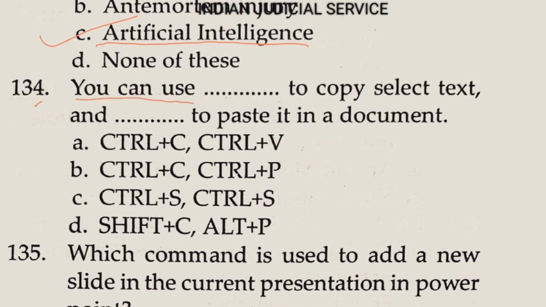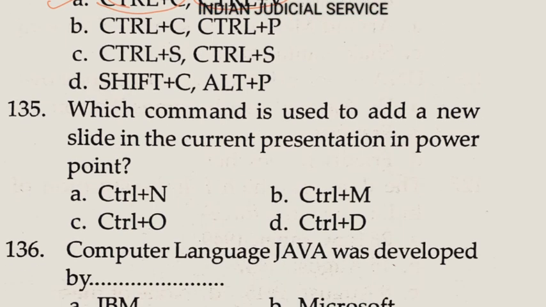Now question number 134. You can use dash to copy, select, so to copy we use Control plus C, and dash to paste. At the time when we are pasting any matter, we use Control plus V. So clearly Control plus C for copy and Control plus V for paste in a document. So the answer here is option A.